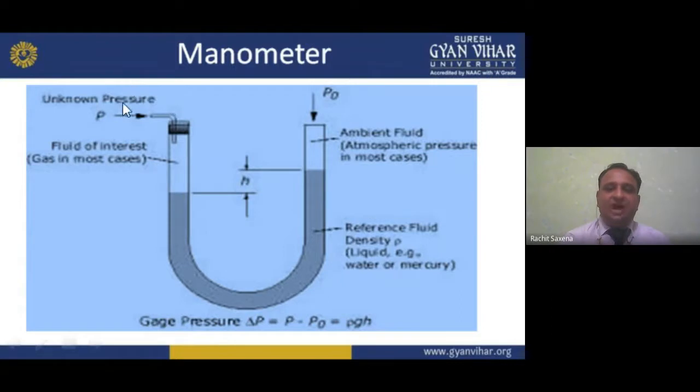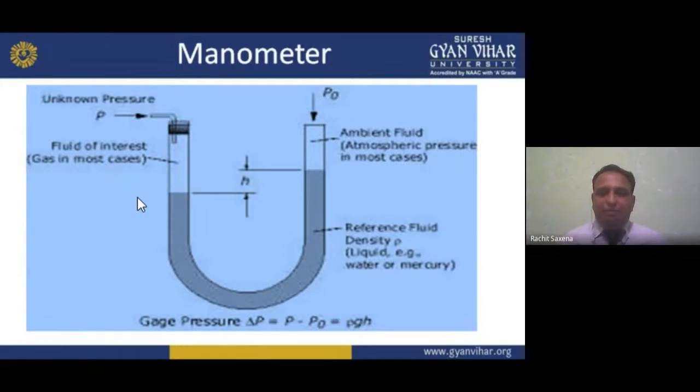Now this is the unknown pressure we have. The ambient fluid is atmospheric pressure in most cases, and we use P naught for it. But the unknown pressure which we want to measure, we apply here. The fluid of interest is gas in most cases. In most cases, we identify the gas pressure. So it is basically the manometer in which we have the liquid.